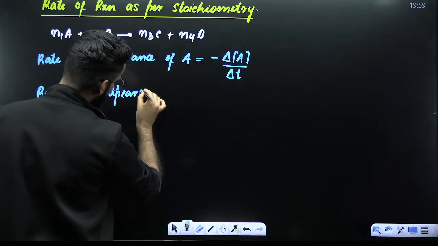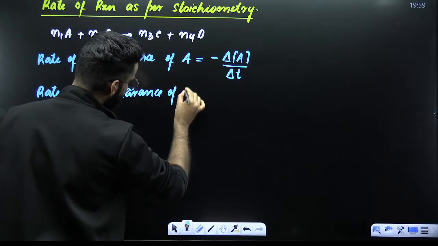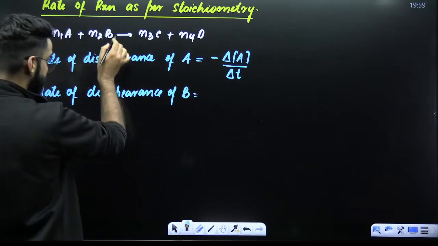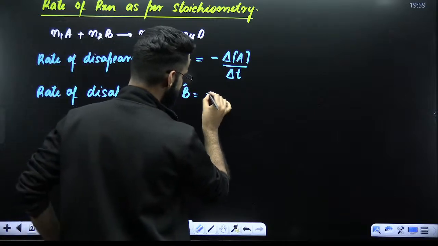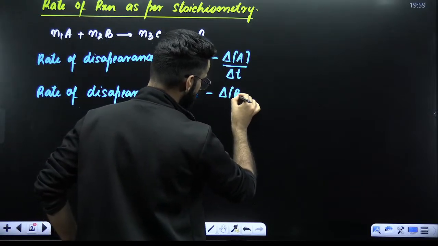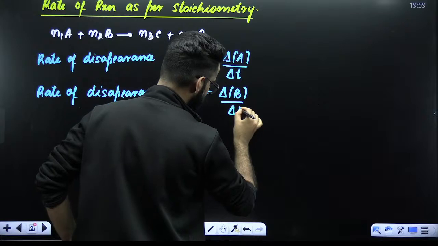Let's say I want to calculate the rate of disappearance of what? Of B. Rate of disappearance of B. B is again the reactant, so I'll be starting with a minus sign. Change in the concentration of B divided by time interval delta T.